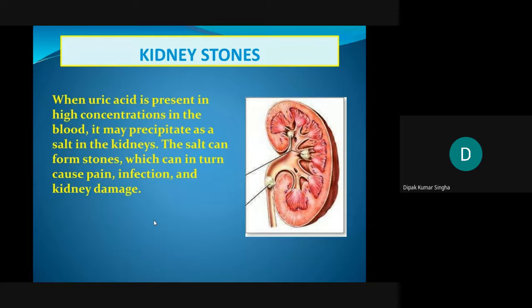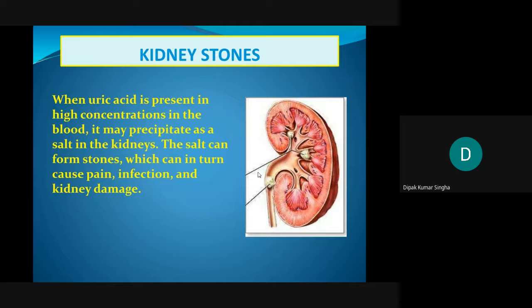Then uric acid is present in the high concentration in the blood. It may be precipitated as a salt in the kidney. This salt can form a stone which can cause pain, infection and kidney damage. So initially called tophi, যখন the low level of uric acid সবে মাত্র বাড়তে শুরু করেছে, তারপরে এটা কোথায় যাবে, স্টোন ফর্মেশন হবে। দেখো স্টোনগুলো কিভাবে রয়েছে, এবার আলটিমেটলি কিডনিটাকে ড্যামেজ করে দেবে, এই জন্য কিডনি স্টোন। তার মানে আলটিমেটলি ইউরিক অ্যাসিড ইজ দ্য মেইন কালপ্রিট ফর দ্য গাউট, uric acid main culprit for the kidney damage.